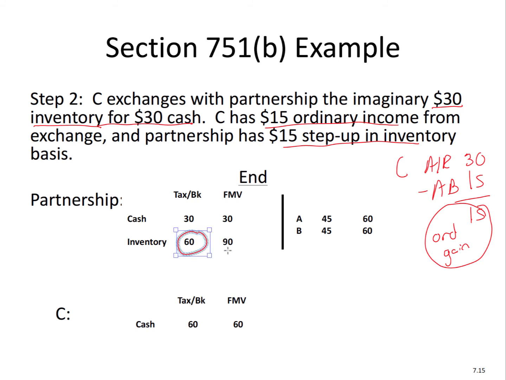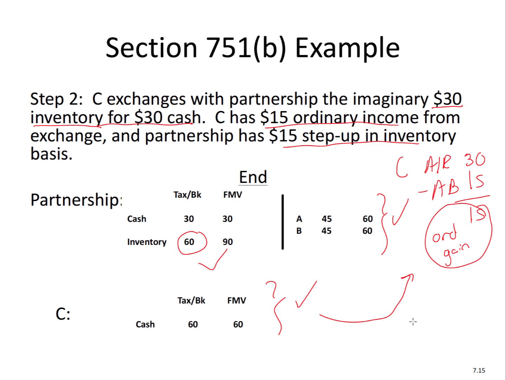Why is that important? Because when A and B later sell, they're only going to have $15 of gain, and that's going to be in there. So this is what the partnership has after C is gone. Right? And this is what C has. C has cash. And C also recognized $15 of ordinary gain.